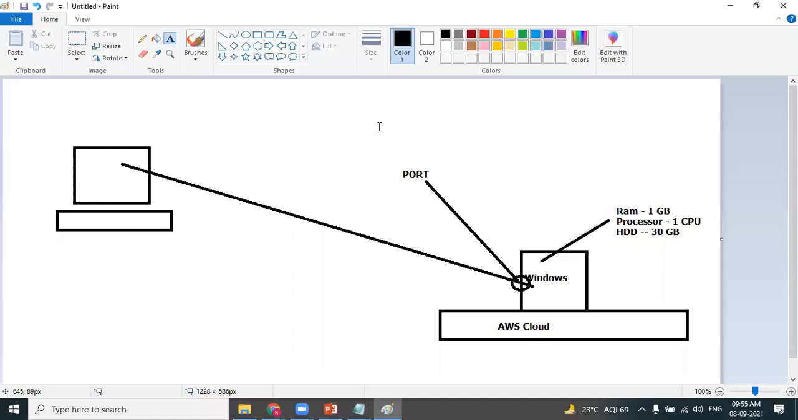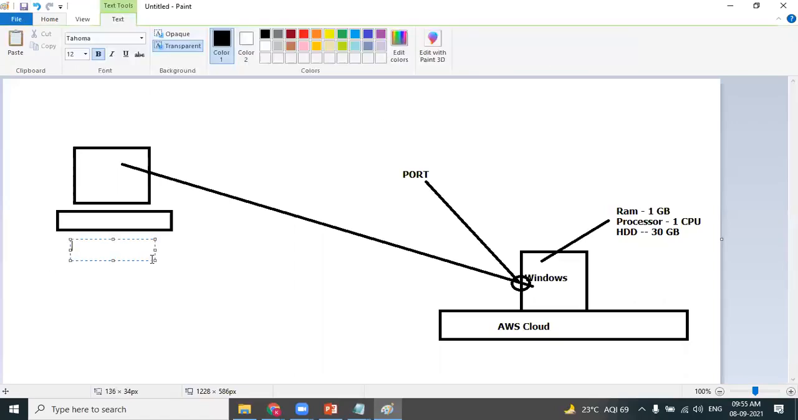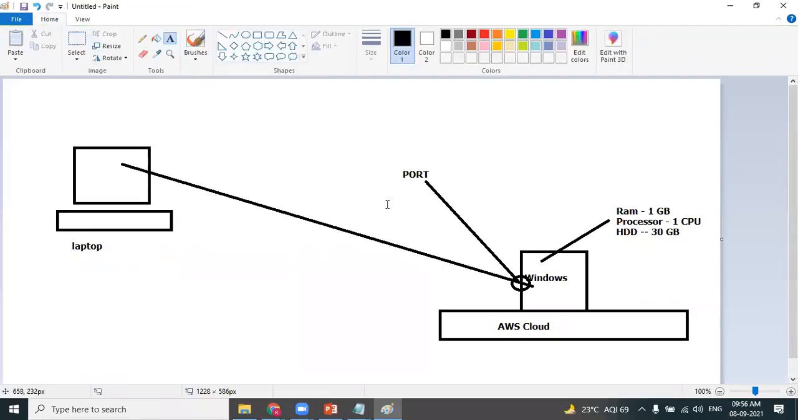You have to open the port. Port is something like a gate, a point of communication. From your personal laptop, my dear friends, you can successfully connect to the Windows machine only when the port is open.